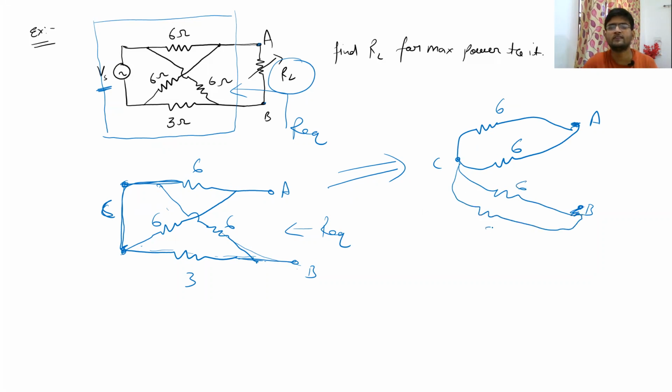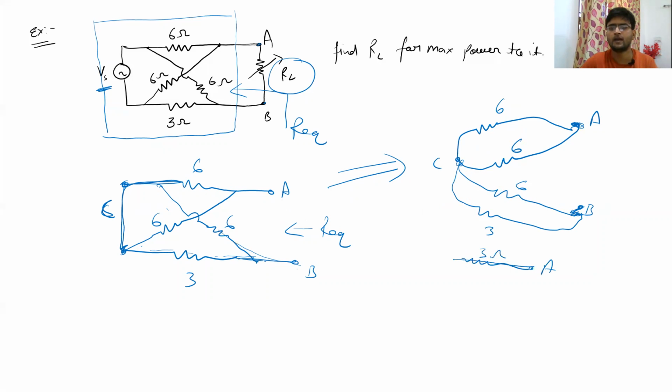So this is your 6 and this is your 3. And is there anything between A and B? No, it is an open circuit. So you see that between A and B, you have got two parallel combinations, 6 and 6, and 6 and 3, and they both are in series. So what is the value of 6 and 6? It will become 3.